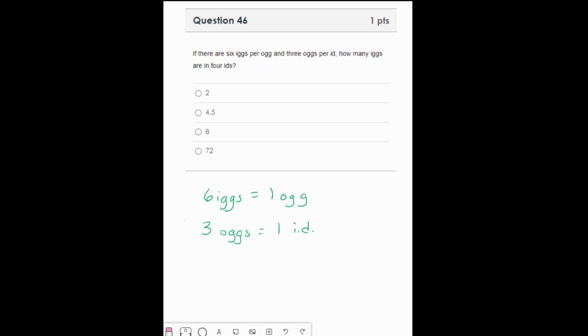Well, we're going to start with 4 IDs, and then we'll use our conversion factors here. So 1 ID is 3 OG, and 1 OG is 6 eggs. So I multiply across. 4 times 3 is 12. 12 times 6 is 72.